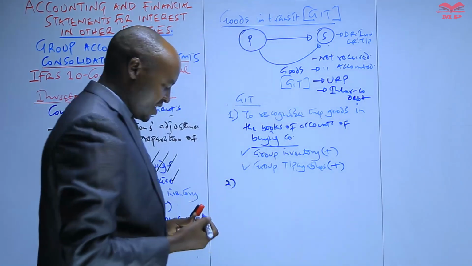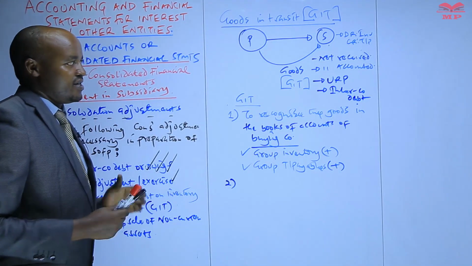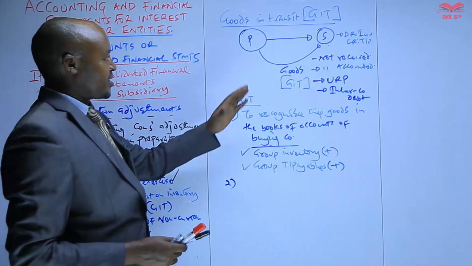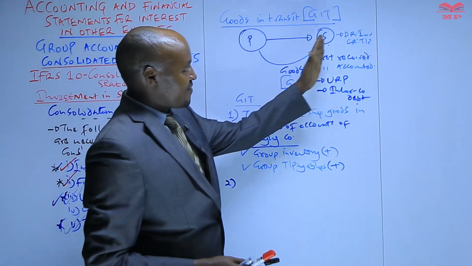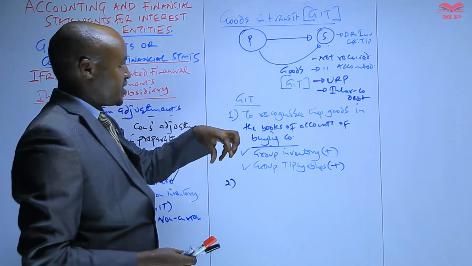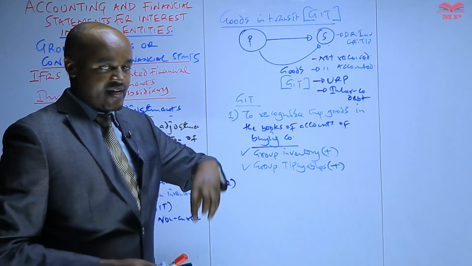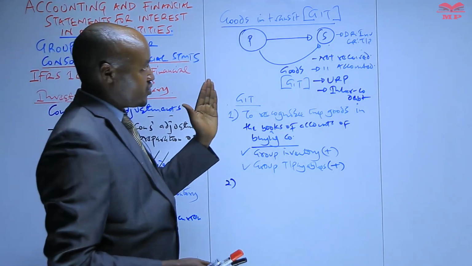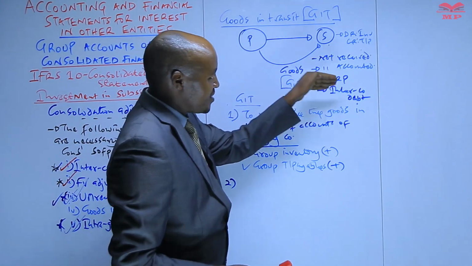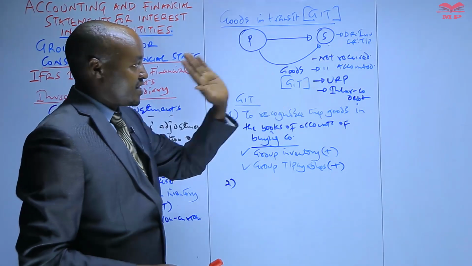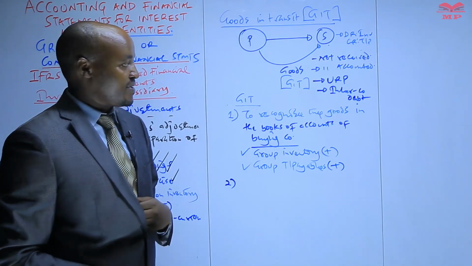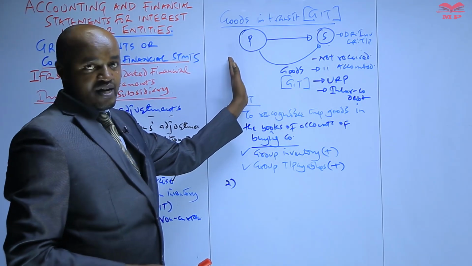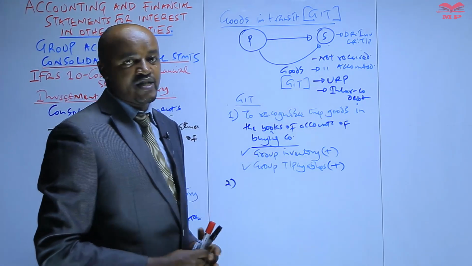Therefore, what we do there is, number one, we have to compute the unrealized profit on all the goods, because all these particular goods will not have been sold, meaning that the profit which was reported by the selling company, the entire amount of profit will not be realized, because the goods will not have been received by this company, meaning that the goods will not have been sold to outside parties. Number two, this company will not automatically have paid for those particular goods. That gives rise to an amount of intercompany debt.